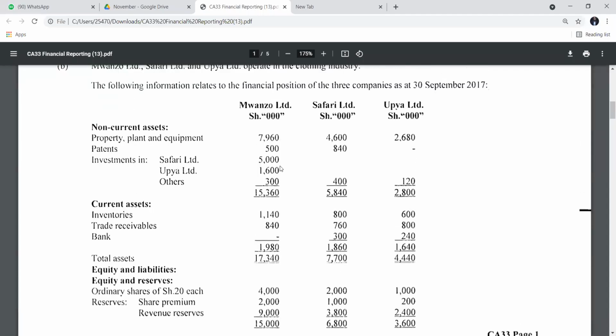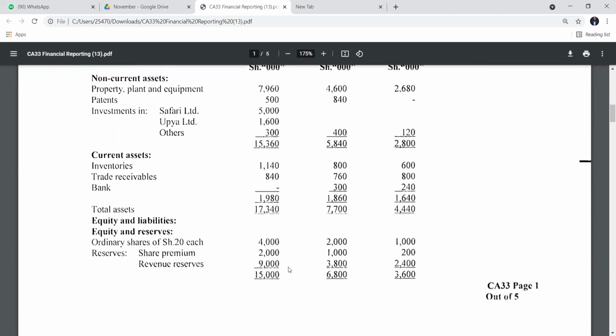For the three entities, we take 9,000, 38, and 24. So these ones, revenue reserve, 9,000, 38, and 24.